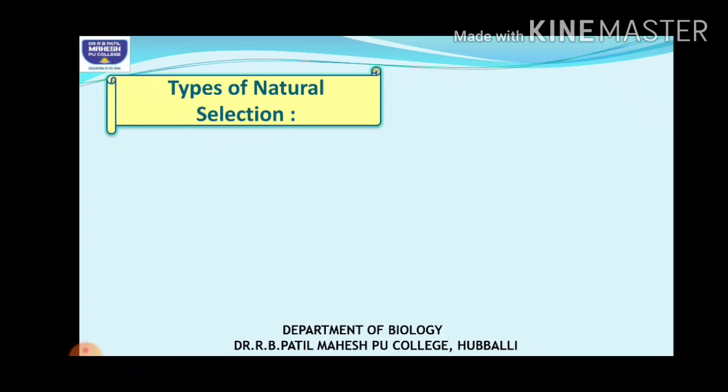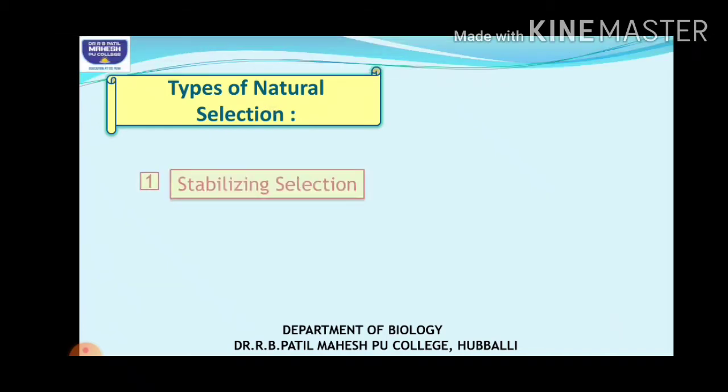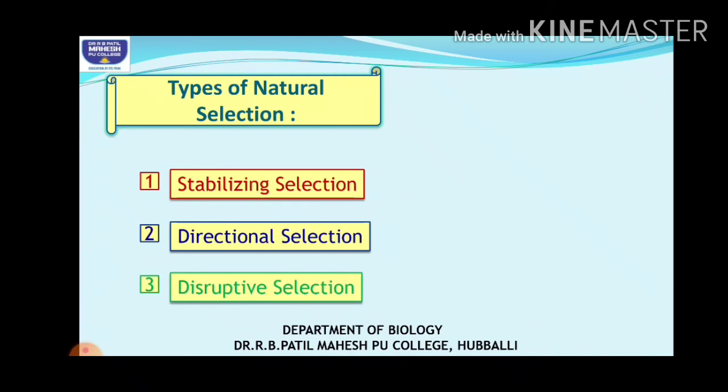In what way does nature select them? This process of selection operates in all populations, students, in different manners. Let us see what those different types of selection are: stabilizing selection, directional selection, and disruptive selection.